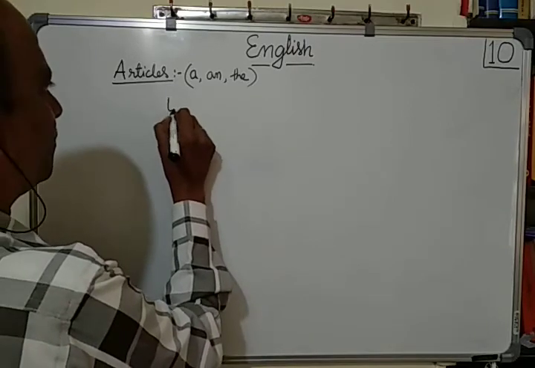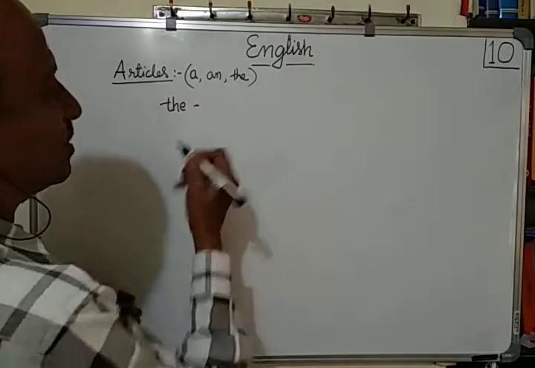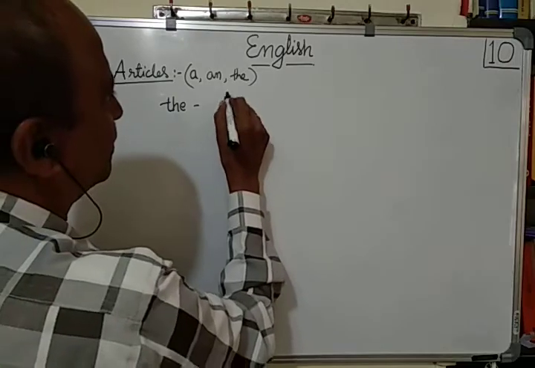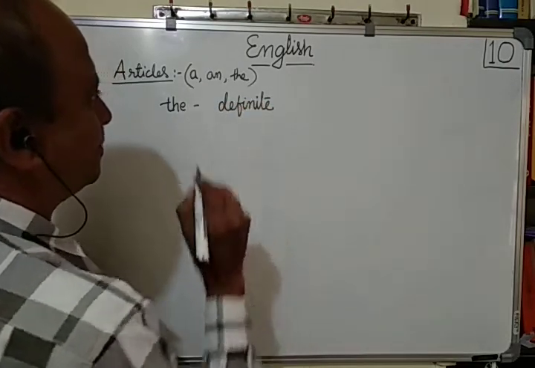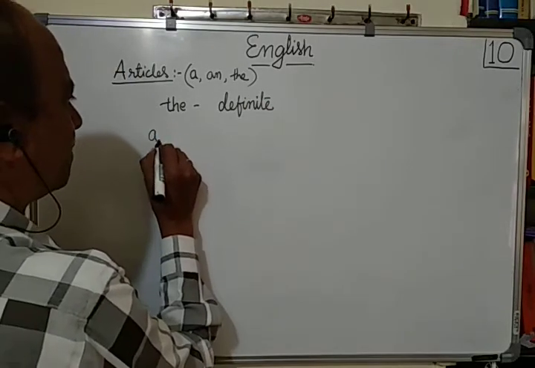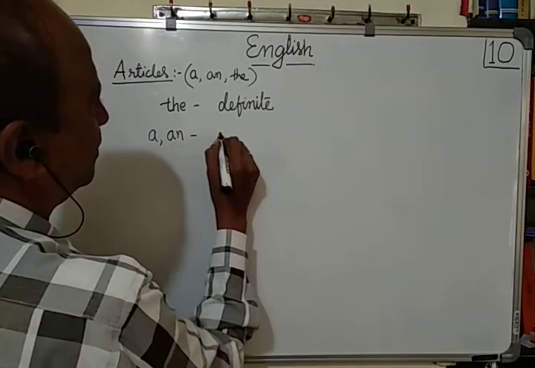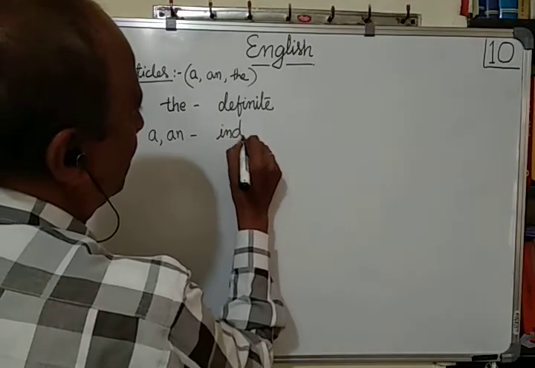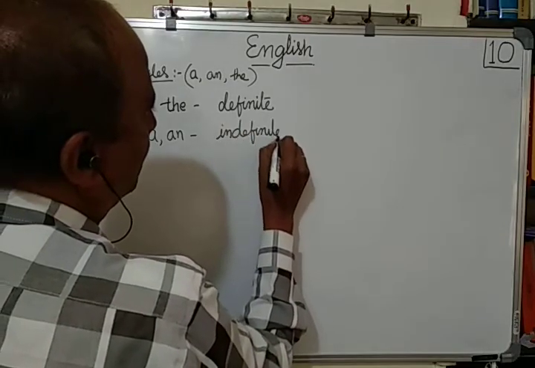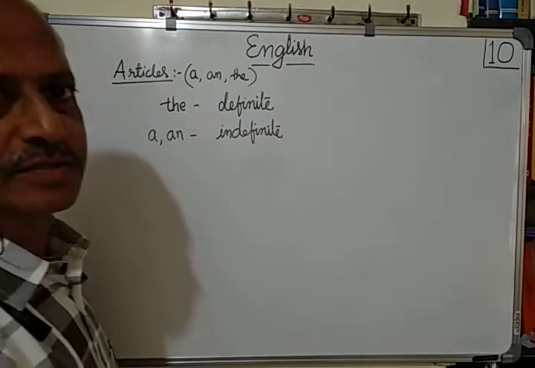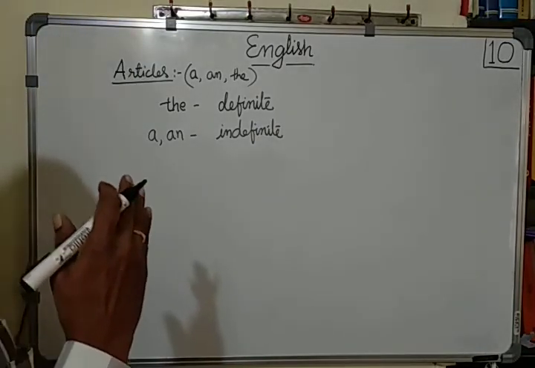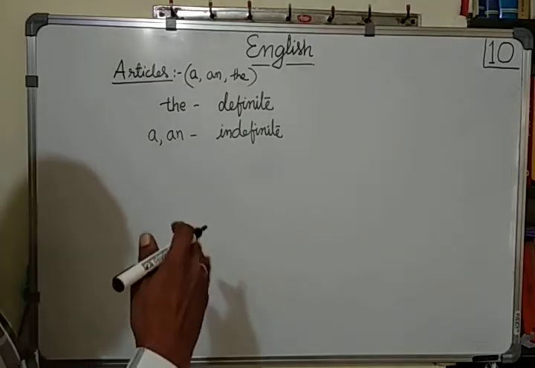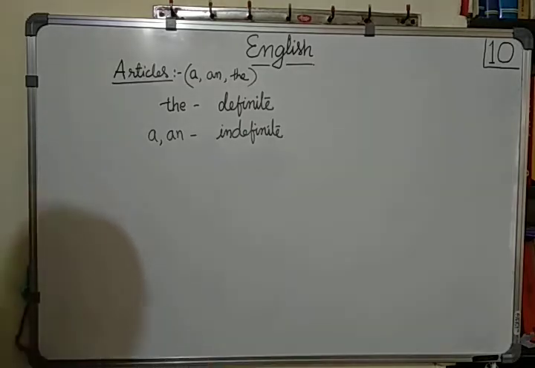The is called the definite article. D-E-F-I-N-I-T-E, definite article. A and an are indefinite articles. Why they are called definite articles and why they are called indefinite articles, that you will come to know in this class. As you proceed, you will come to understand about them.